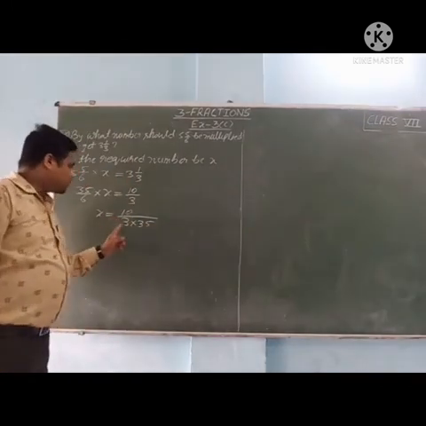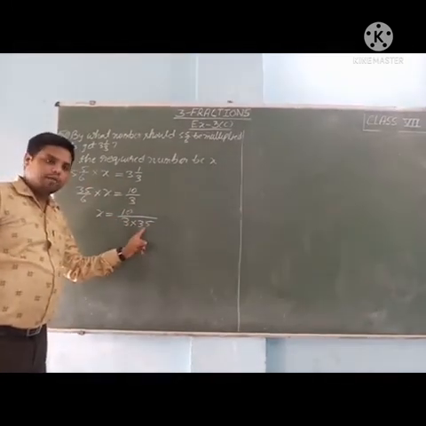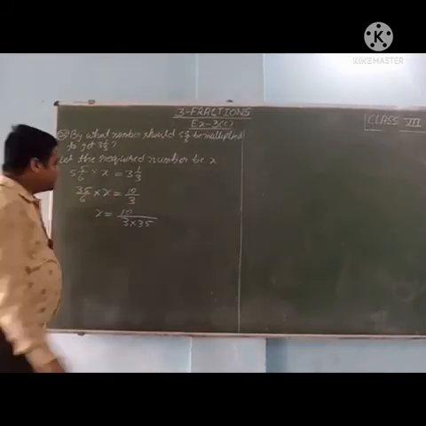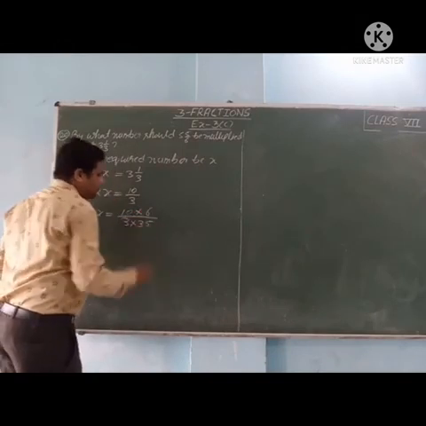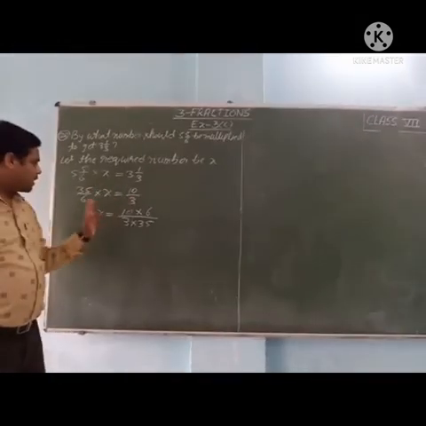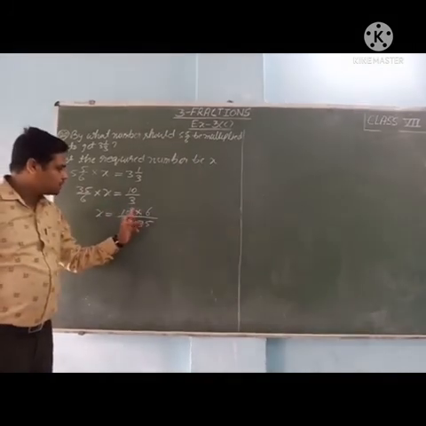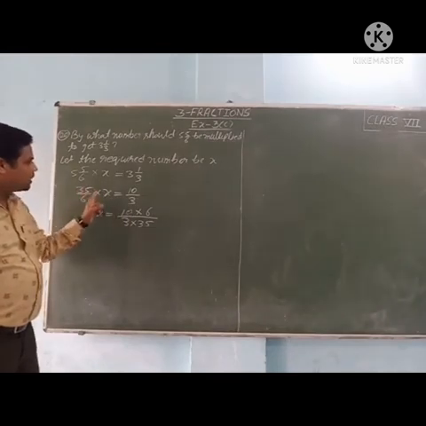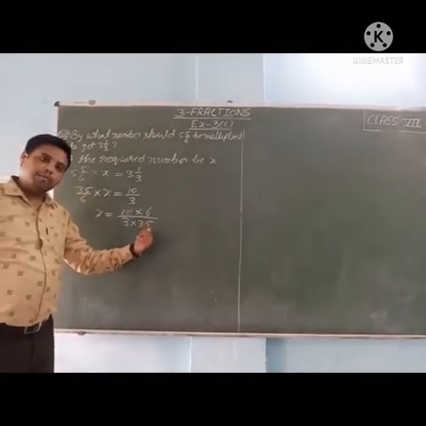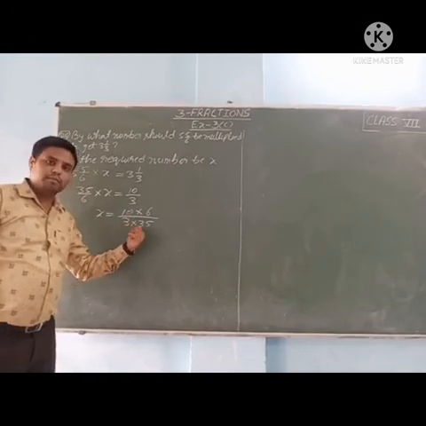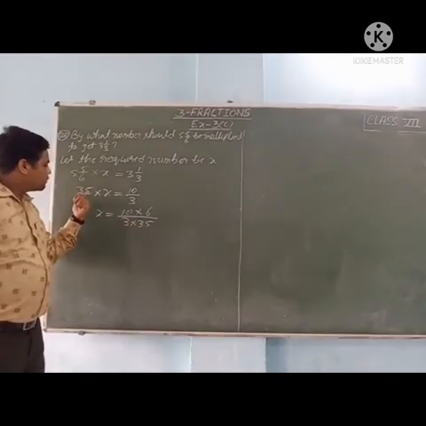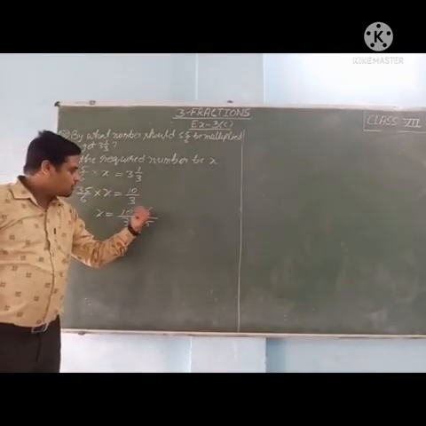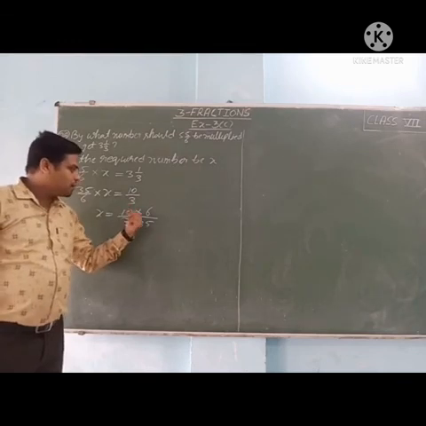And 6 is in divide with x, it moves to RHS and changes into multiply, so it will come with the numerator 10 multiplied by 6.